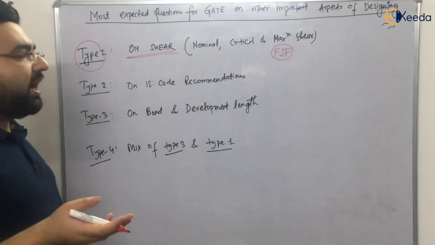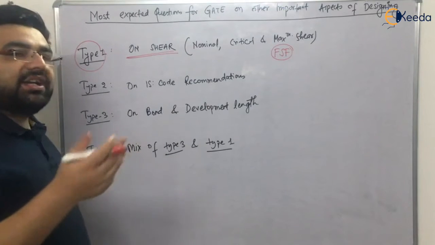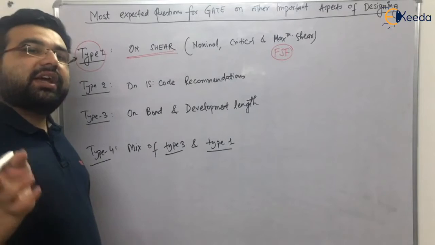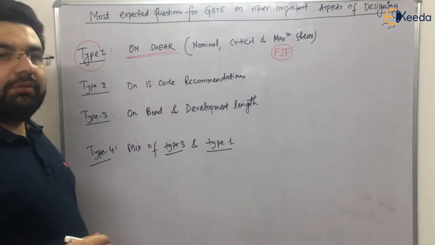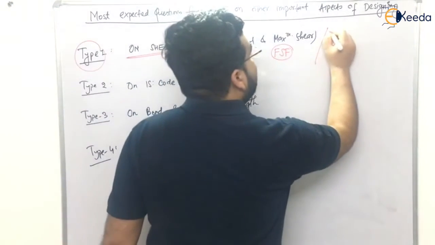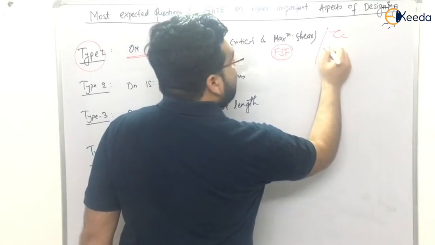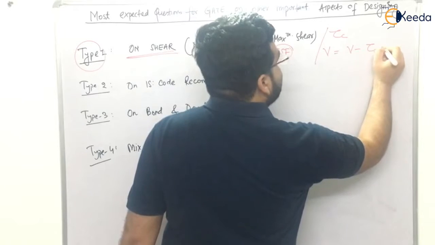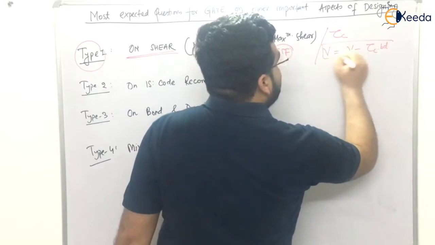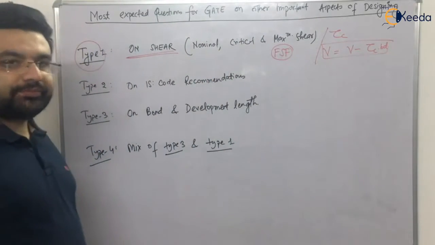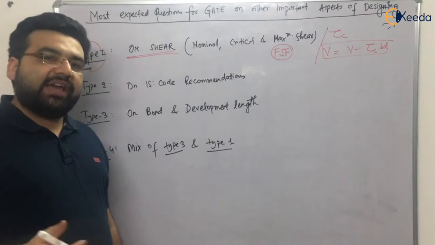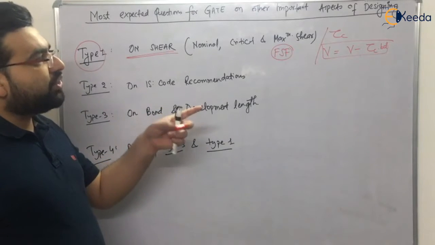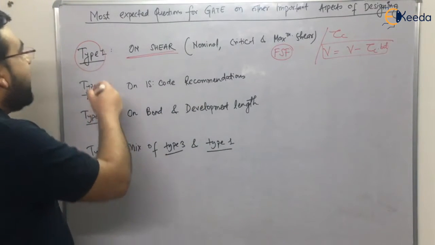Now you need to determine the design shear force, and you will be given the critical shear stress in concrete. You will be given tau c. You know that the design shear force is equal to the factored shear force minus tau c into B and D. So there will be a question like this. Simple, right? From the trend I have seen, these types of questions are generally asked. So this is type 1 question.